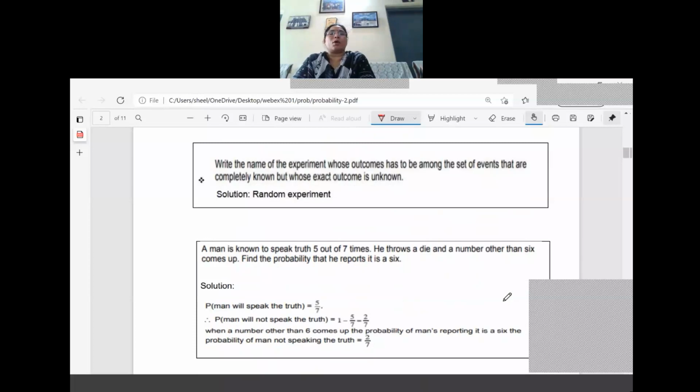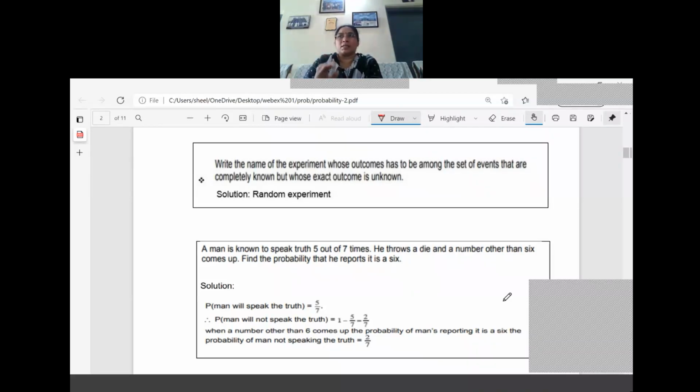Now write the name of the experiment whose outcomes have to be among the set of events that are completely known but whose exact outcome is unknown. Now, what is the meaning of this question? The answer is already given, that it is a random experiment. The meaning of this question is that before conducting the experiment, we know that these outcomes are going to happen, either head or tail in the case of tossing a coin. Once again, without tossing the coin, anybody can tell that you are going to get head or tail, right?